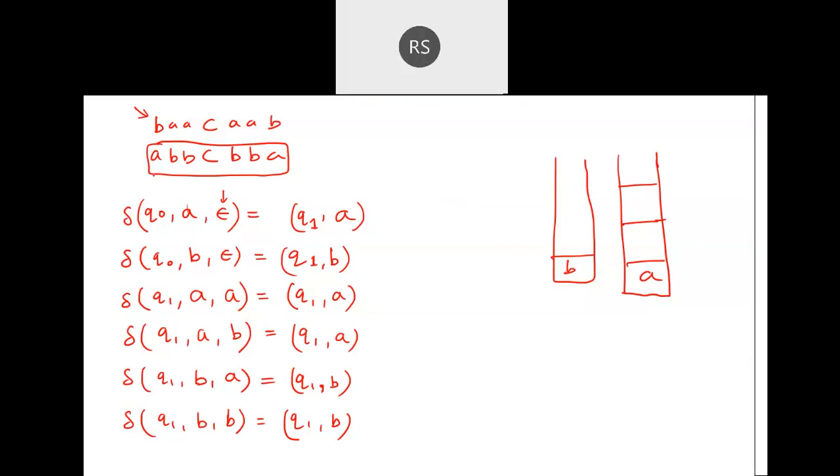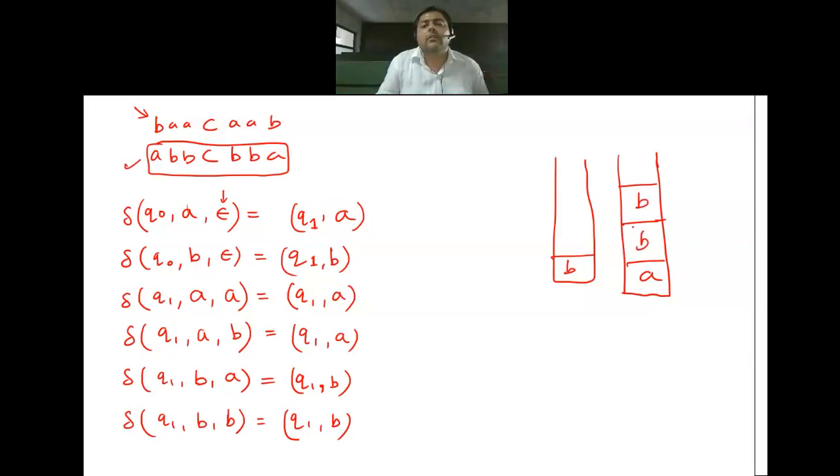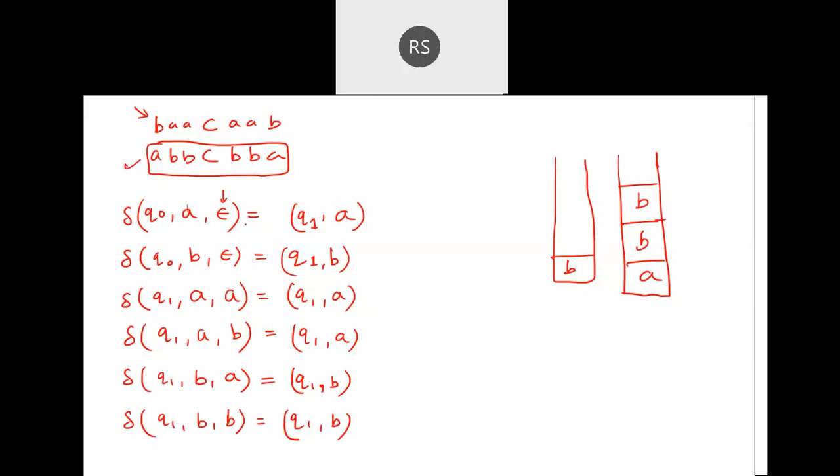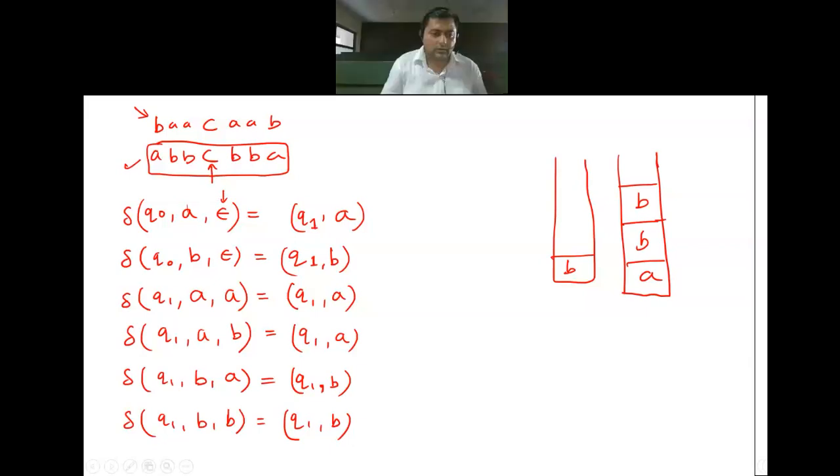Okay, let's say if I'm talking about this string, so A, B, B will be there. Okay, now what next? After some time, I will encounter C. Yes or no? So what will be the transition function? Let me remove one of these stacks, I need some space. So what will be the transition function for the case on which state you will be at that time? Q1 obviously. What you will be reading on the string? What may be present on the stack?